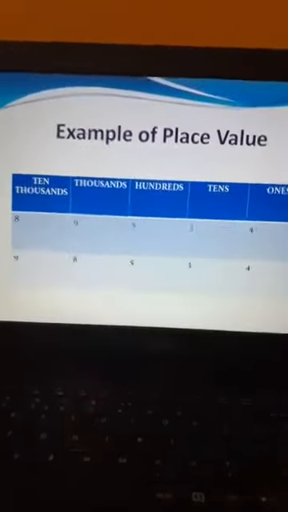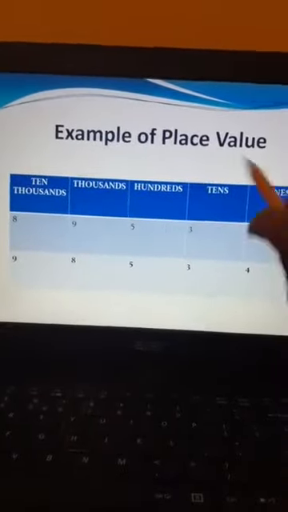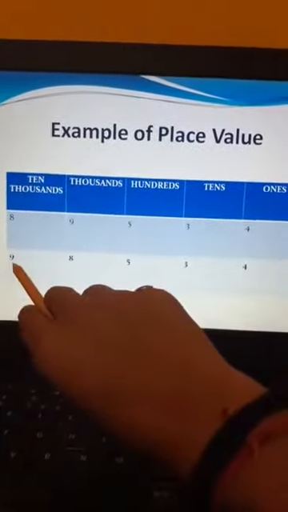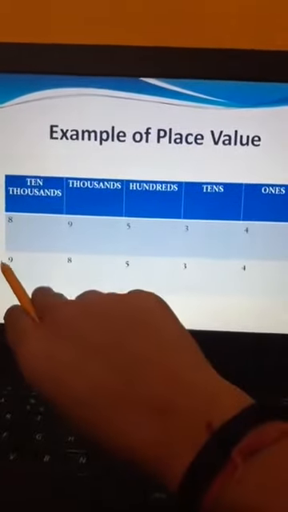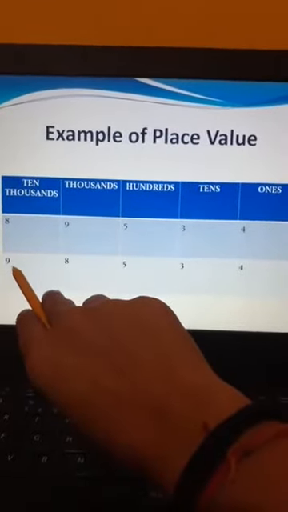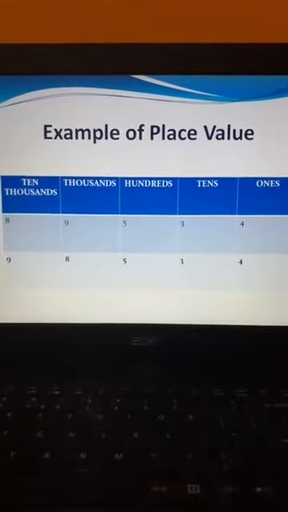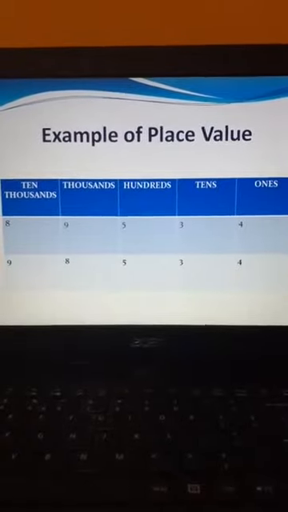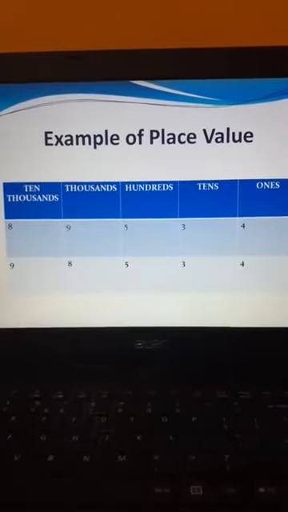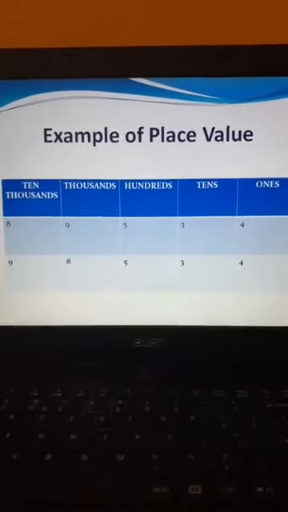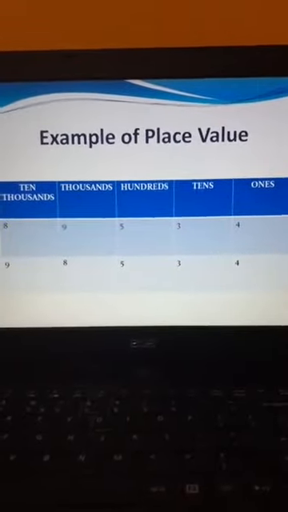Now suppose I have written this number like this: 9 at 10,000 place value, and 8 at 1000 place. Do you think it is the same? Are both the numbers the same? No. Why?